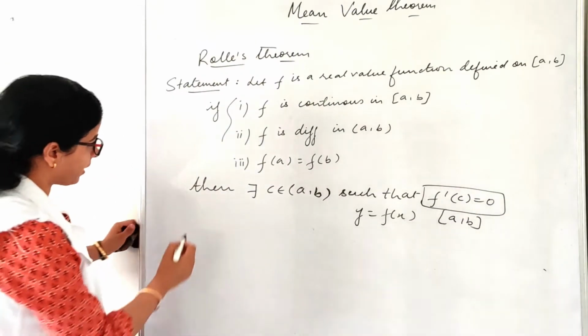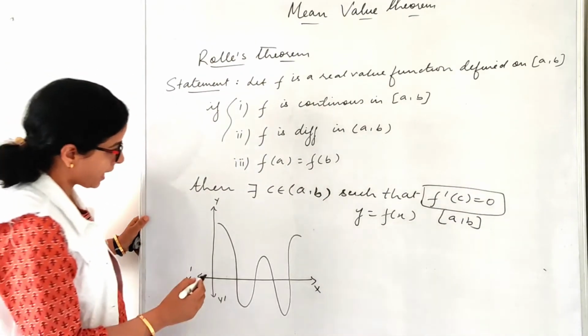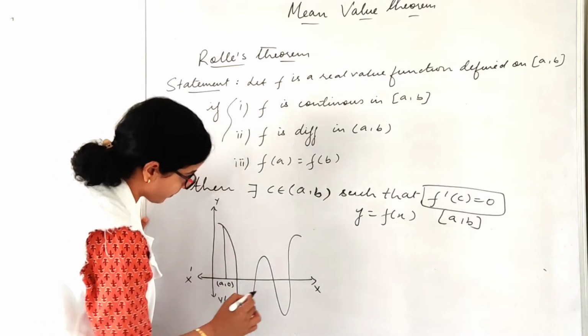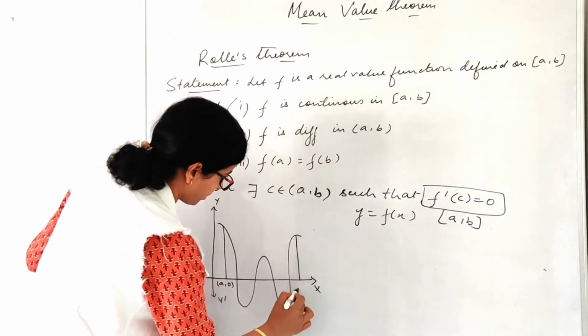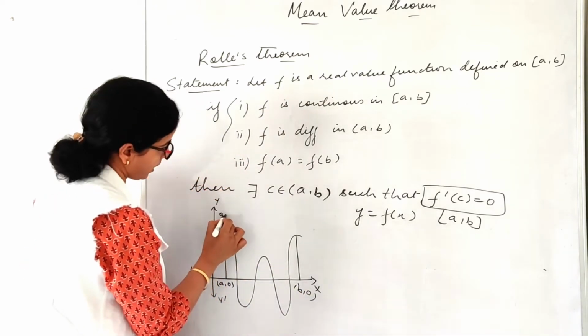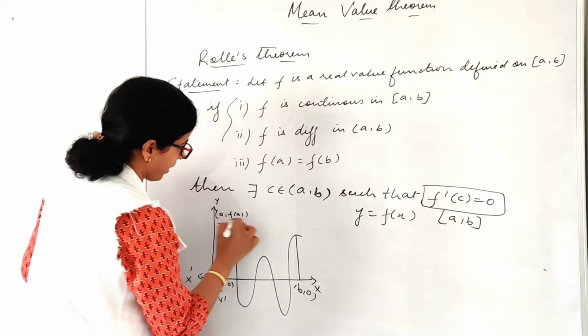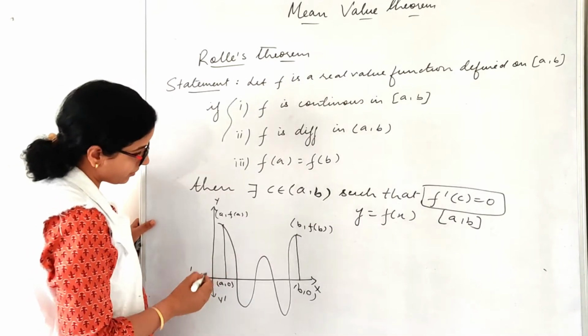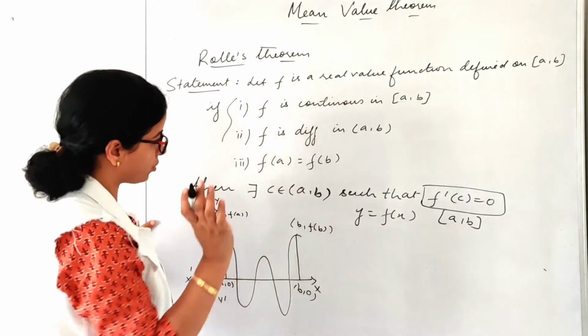Let us take one more graph. I have a graph of this kind, and say for example, this is my point (a, 0) and this is my point (b, 0). So this will be my point (a, f(a)) and this is my point (b, f(b)). Since my graph is continuous, I can draw it in one stroke.